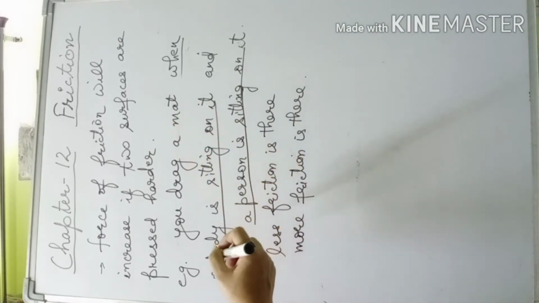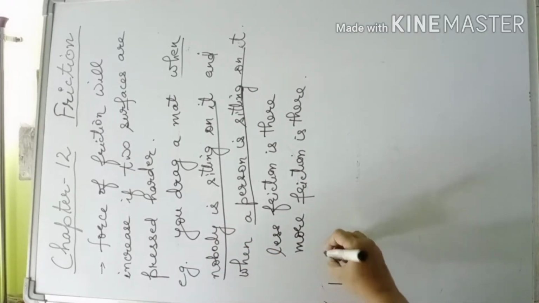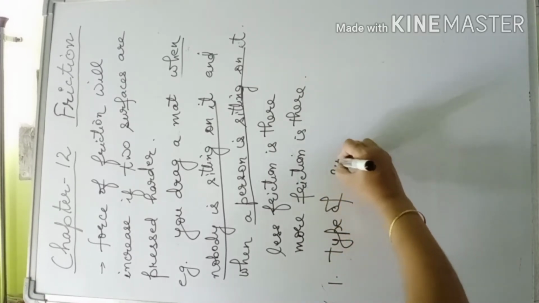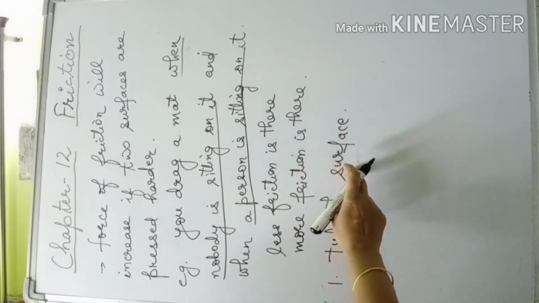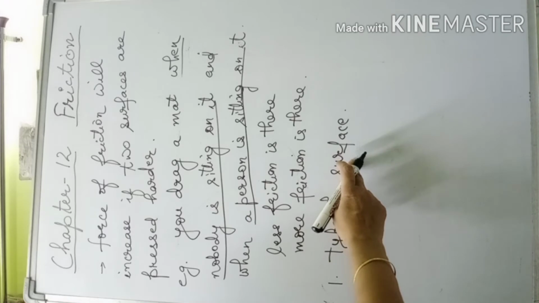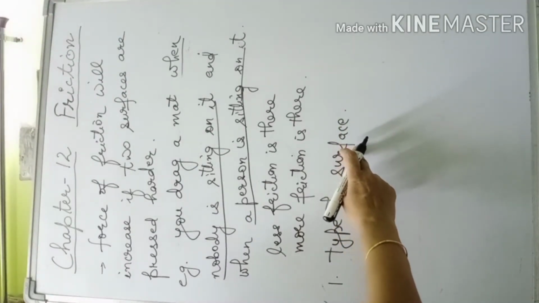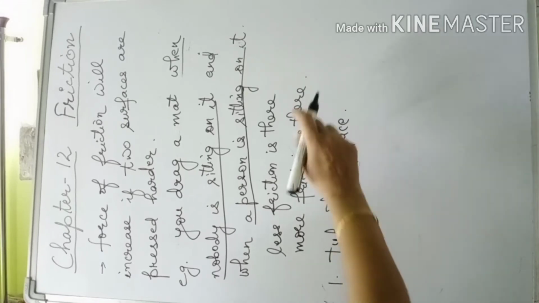It means there are two factors which affect the force of friction. First is the type of surface. Means the surface is smooth or rough, then the force of friction will be less or more. If the rough surfaces are involved, more friction is involved, and if the smooth surfaces are involved, less friction is involved.